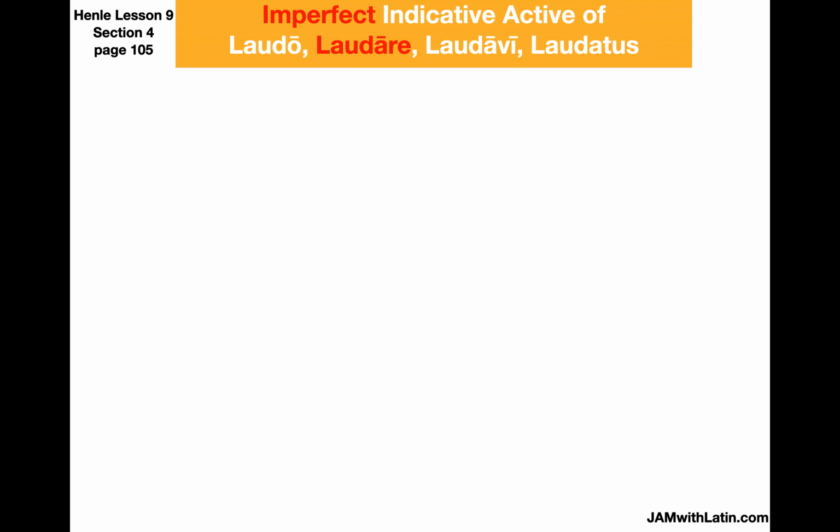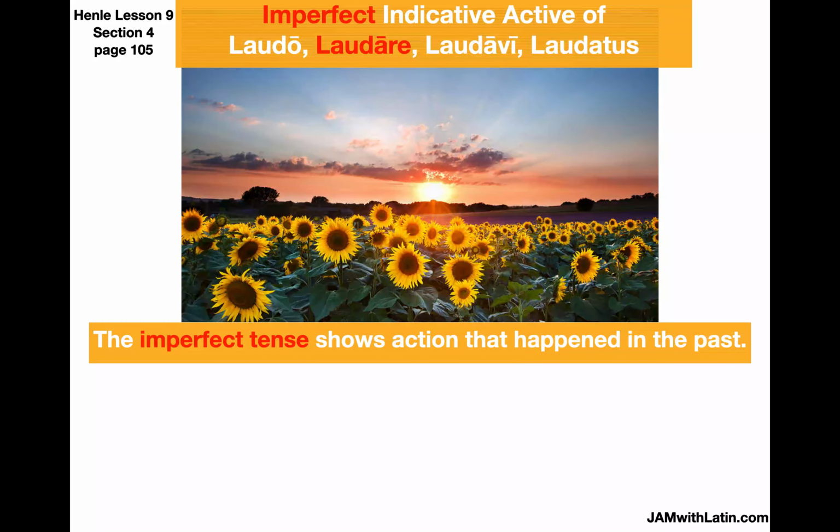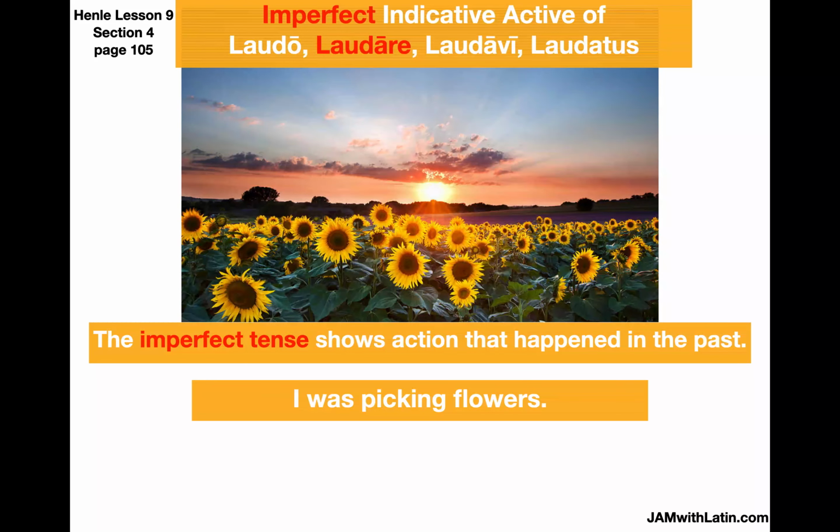Now, I'm moving on. That was all the present tense. We're moving on to the imperfect indicative active of laudo, laudare, laudavi, and laudatus. Now, the imperfect tense shows action that happened in the past. I was picking flowers. So, why didn't they just call it past tense? Don't ask me. This language has been around for thousands of years. All I know is this one's called the imperfect tense.